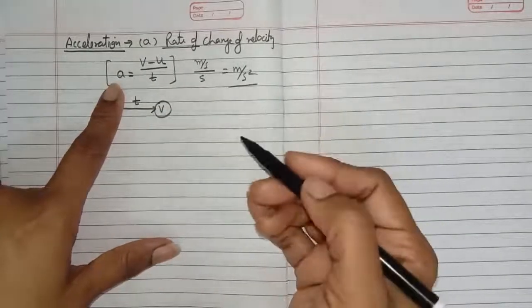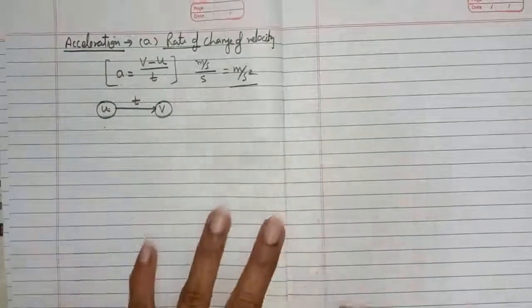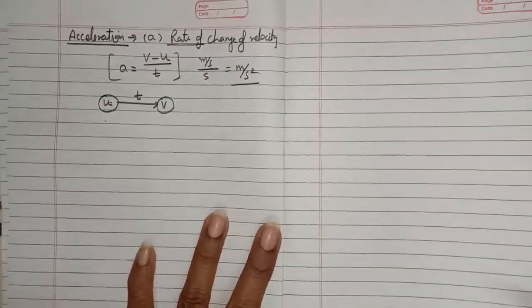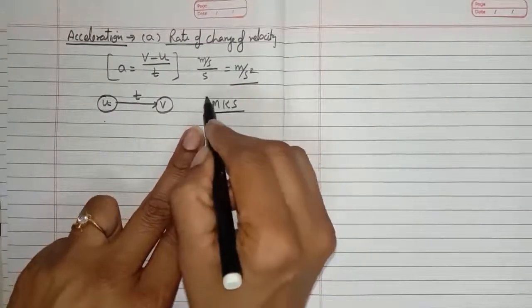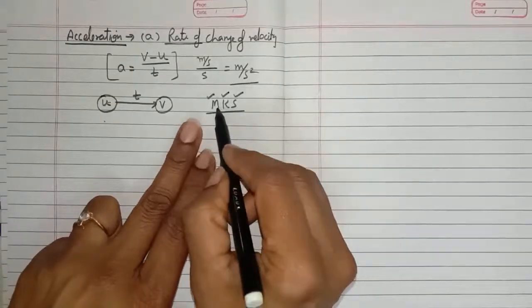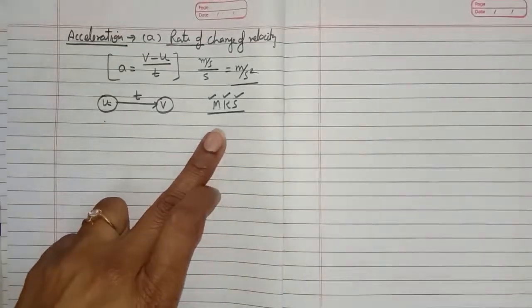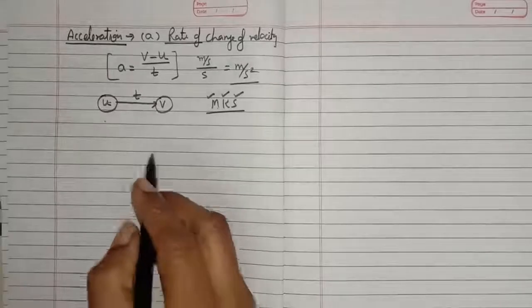We can also use a bigger unit, like kilometer per hour square, but this is not the SI unit. SI unit means standard unit. In standard unit, we use the MKS system. You know the MKS system? M represents the meter, K the kilogram, and S the seconds. So length, mass, and time. These are the primary units. Okay, so this is acceleration and this is the SI unit for the acceleration.